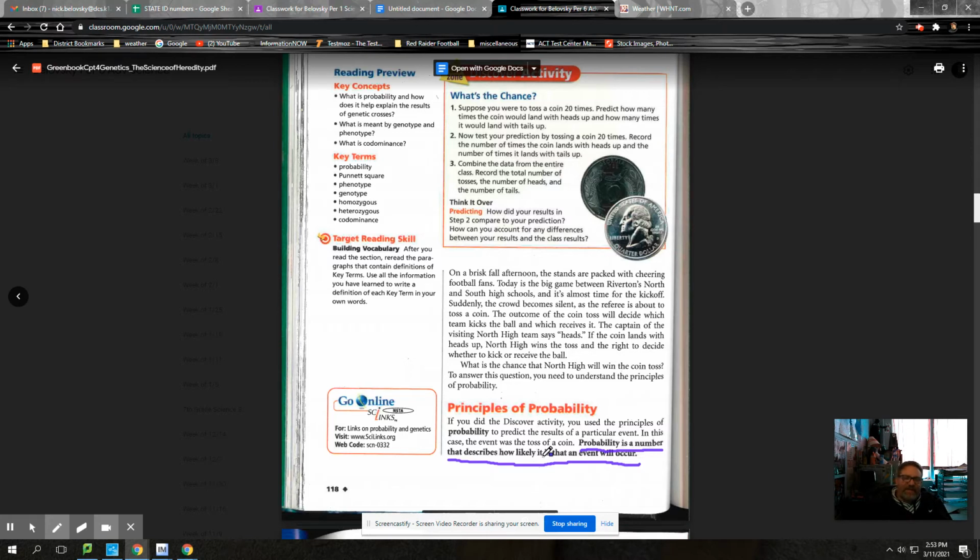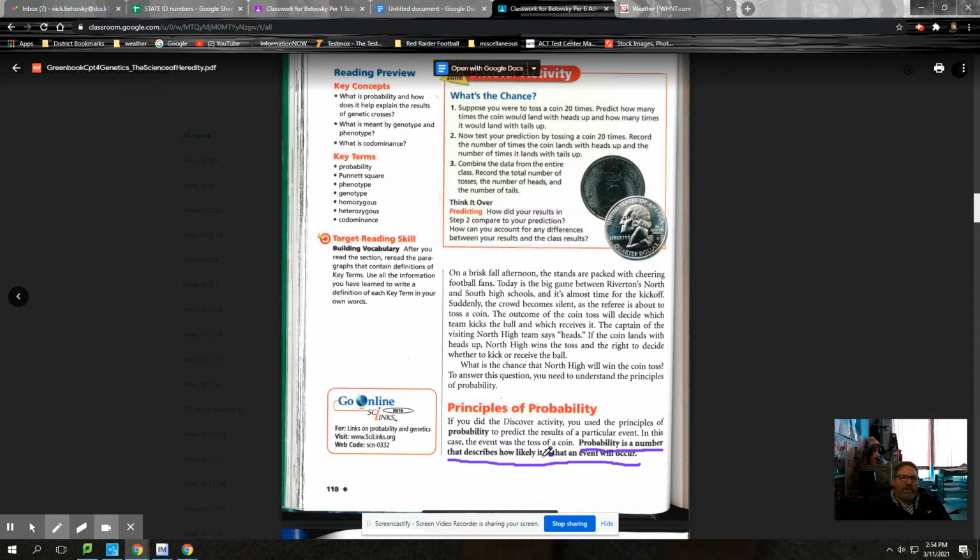And we've done activities with this today where we've tossed coins and talked about the likelihoods of it being heads or tails. And we've talked about rolling dice during a game. What are the chances of you rolling a 6? 1 out of 6, 1/6. So we've been talking about what the odds are of something like that happening.